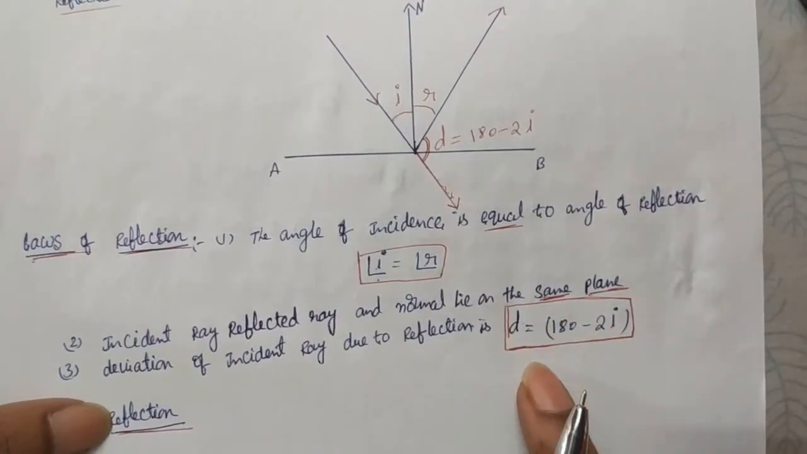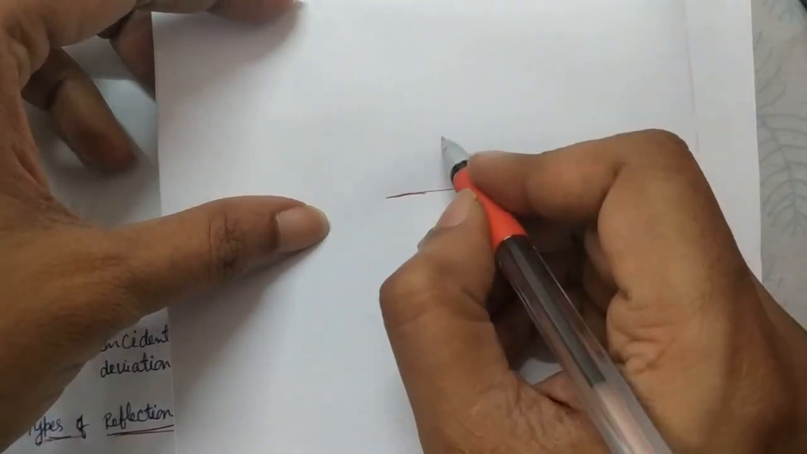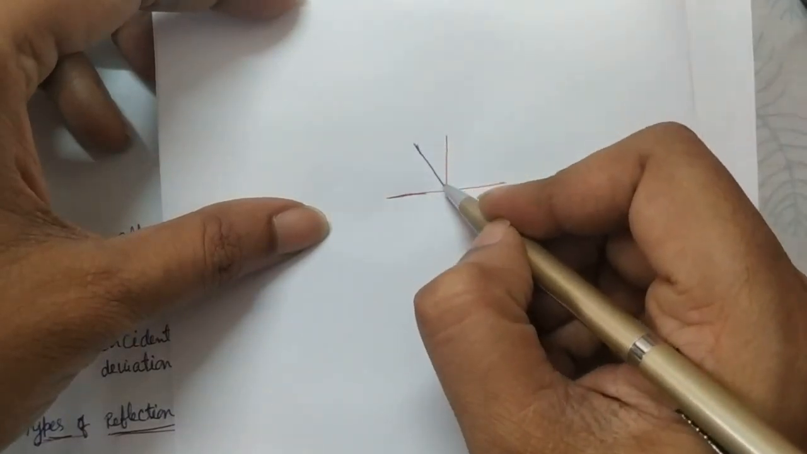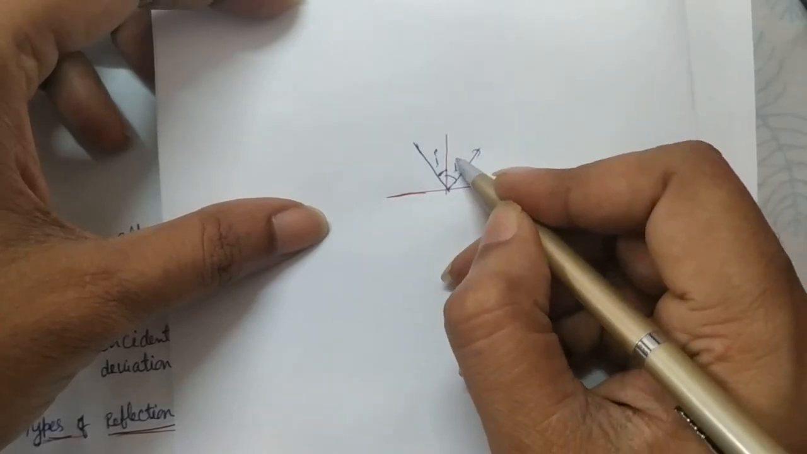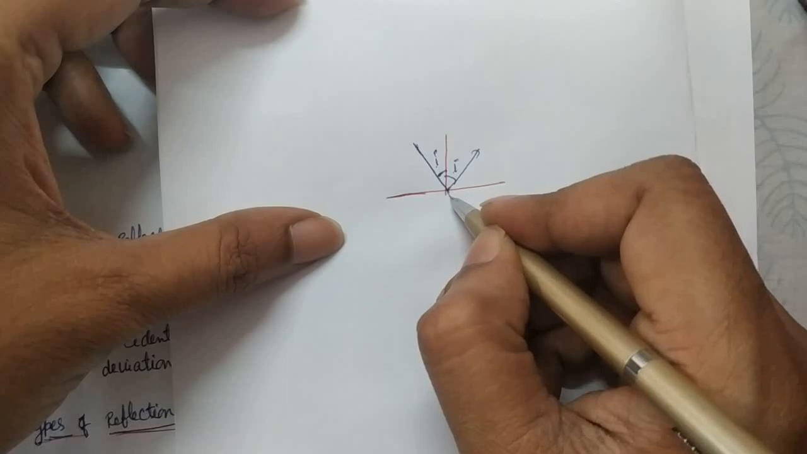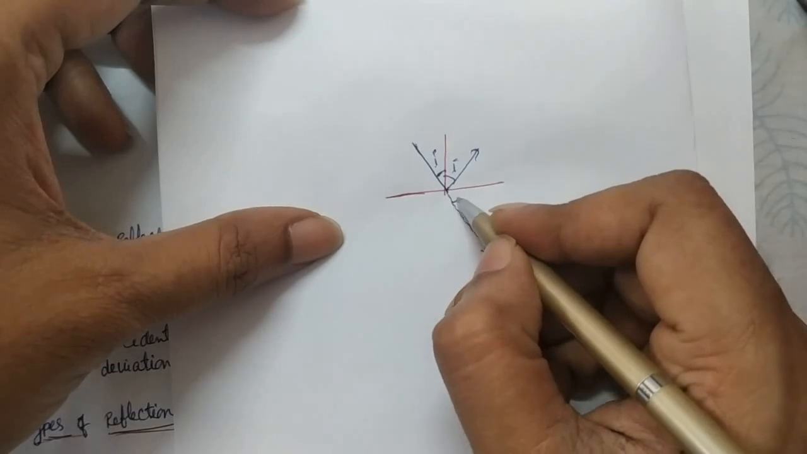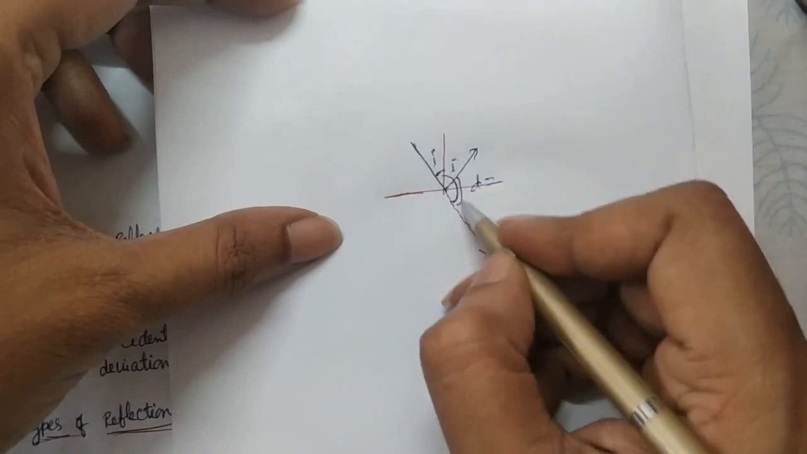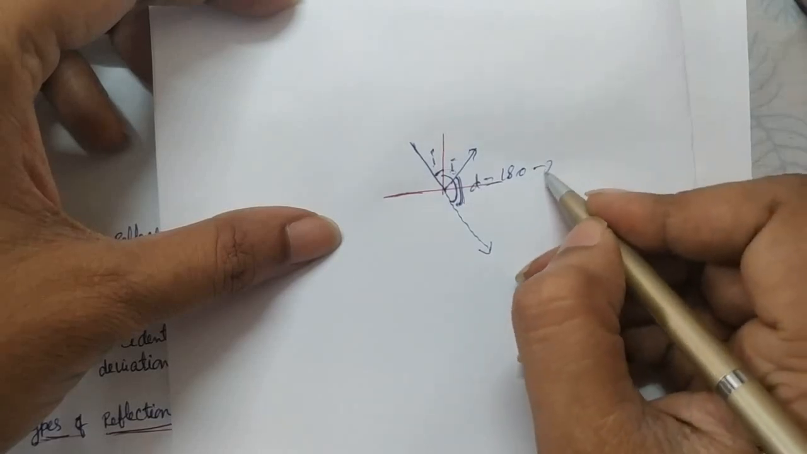The third one is about deviation. What does deviation mean? Suppose this is the surface and this is the normal drawn, and the incident light falls here with an angle I. We know the reflected ray also makes the same angle I. But if this surface were not there, the light ray would have gone straight like this. Now it is going in this direction. So how much does it deviate? This is the angle of deviation. The total angle is 180, and the deviation is 180 minus 2I.